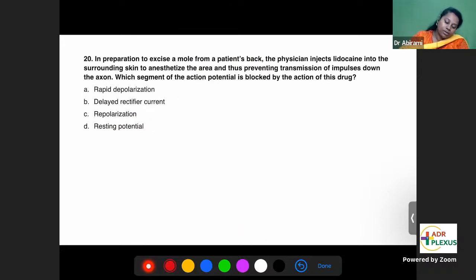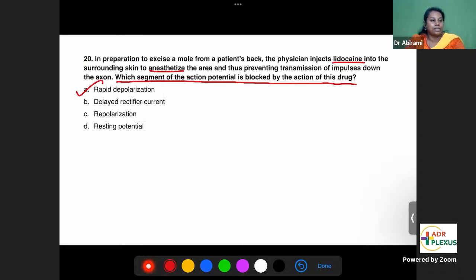20th question. In preparation to excise a mole from the patient's back, the physician injects lidocaine into the surrounding tissue to anesthetize the area, thus preventing the transmission of impulse down the axon. Which segment of the action potential is blocked by this drug lidocaine? The answer is depolarization, rapid depolarization. Yes, good, Dr. Karthik. Rapid depolarization.